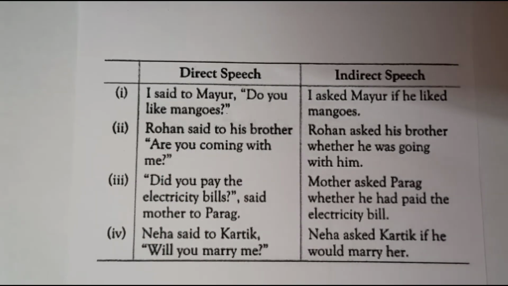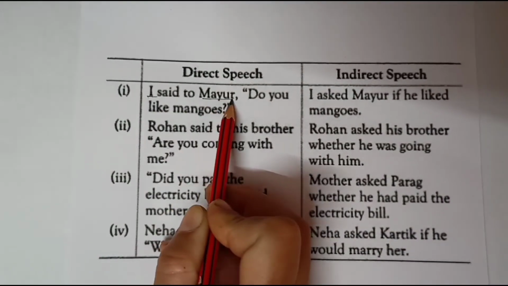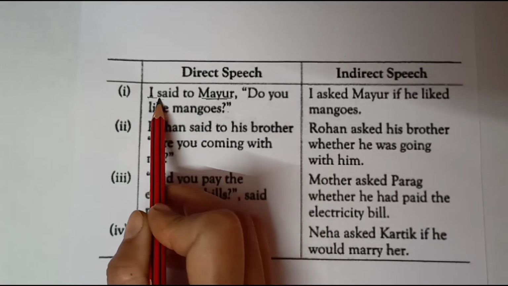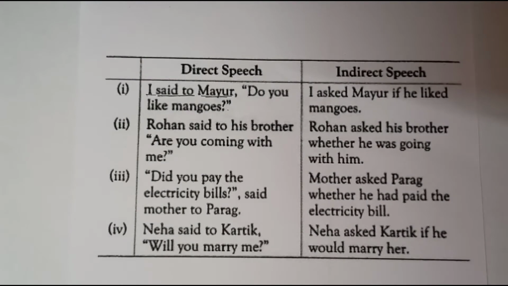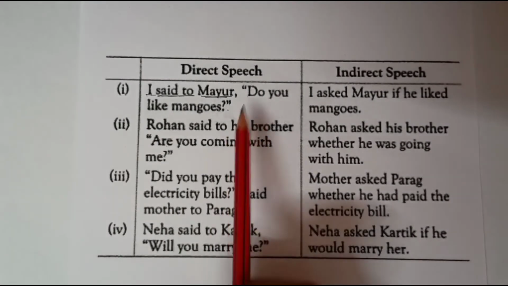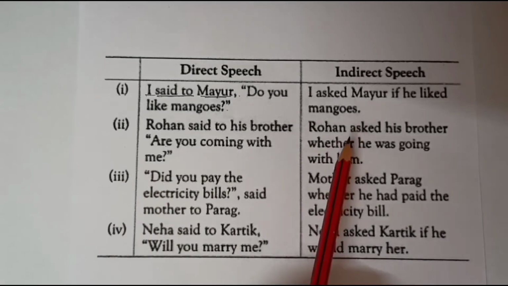First thing is you need to identify the subject and object of the reporting verb. Subject, object of the reporting verb, then the reporting verb, then comes the replacement of inverted commas with if in case of yes no type questions.